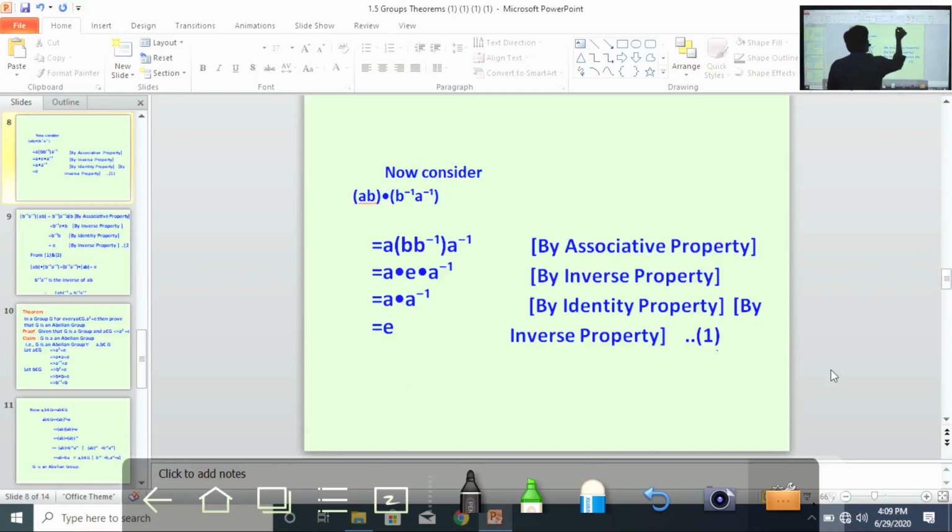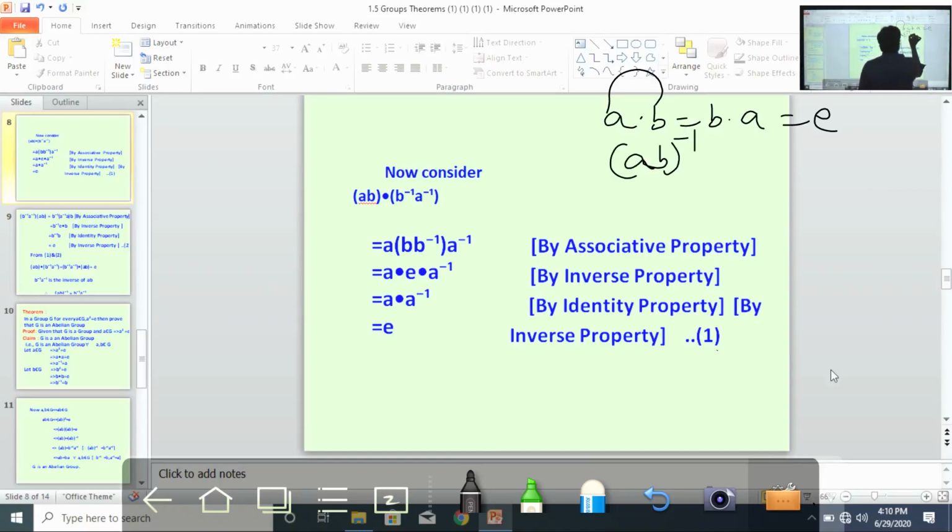So what is the inverse property? A into B equal to B into A equal to E, then B is the inverse of A. So what is our theorem? (AB) whole inverse equal to B inverse A inverse.